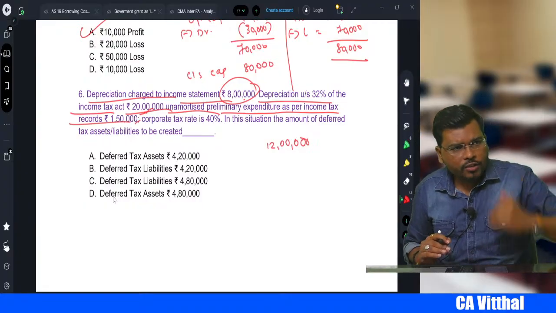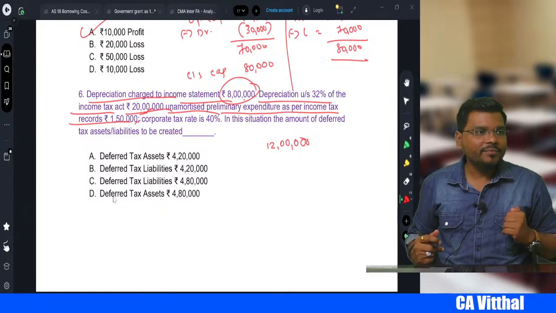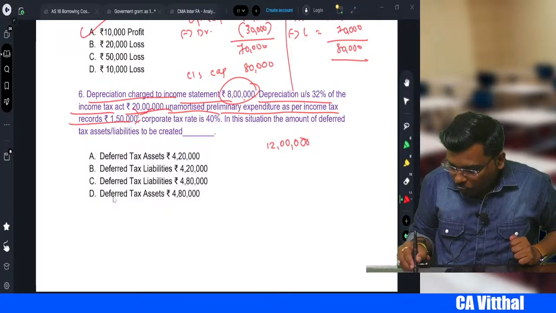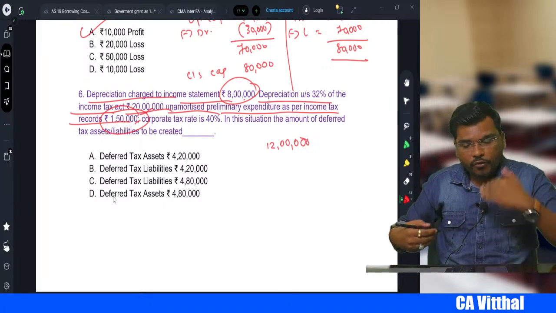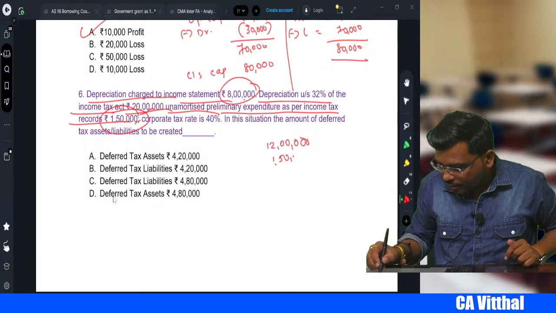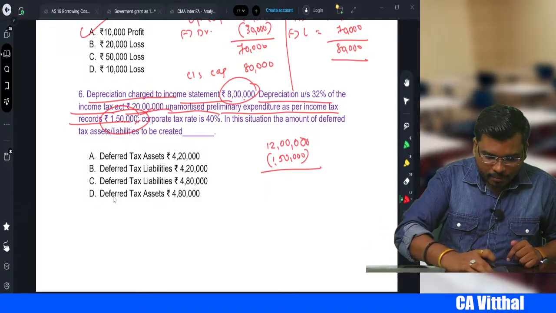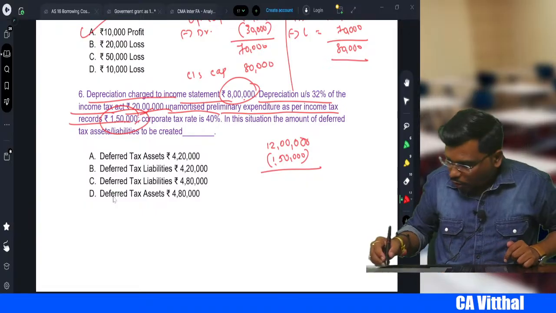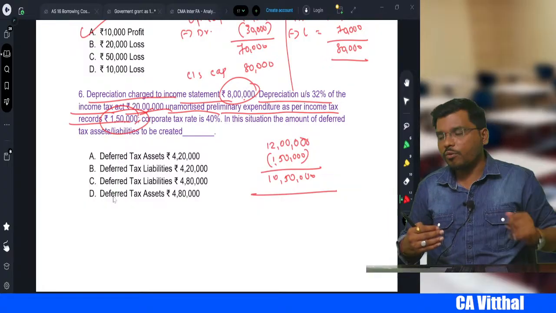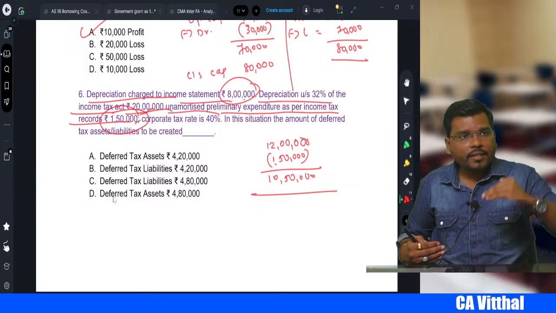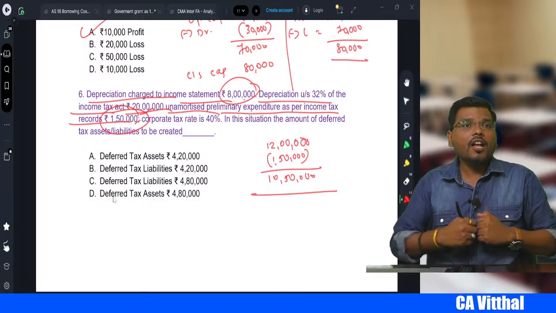So if your profit is reduced, now you are going to pay less tax. Today you will pay less tax, but tomorrow you have to pay more tax. Yes or no, right? Okay. 1,50,000 you are not going to reduce today. You are going to reduce in future, so your profit will increase. So from this we will minus 1,50,000. So 12 lakhs minus 1,50,000, so again by 10,50,000 profit is reducing as compared to your books of accounts. Your profit you are reducing by 10,50,000. Today you are paying the tax less, tomorrow you will pay tax more.